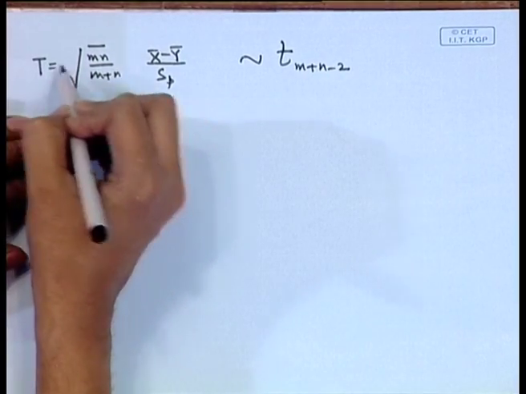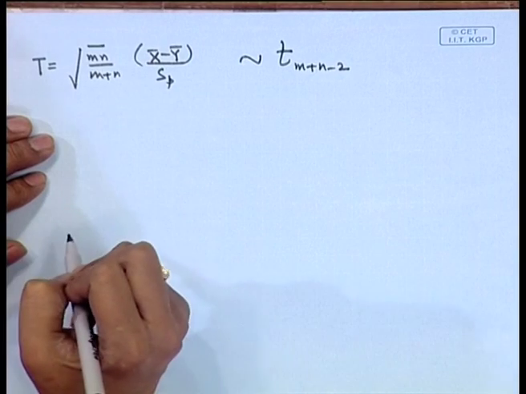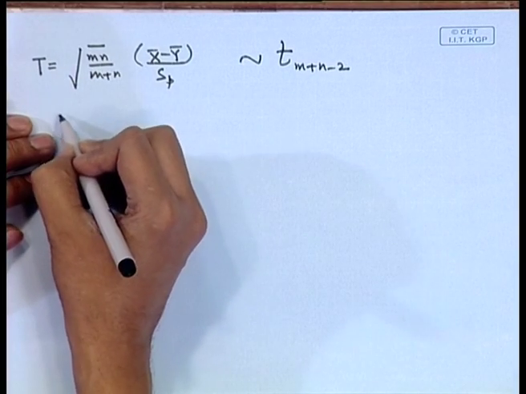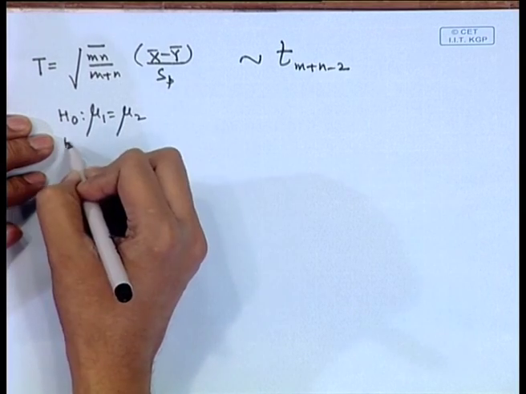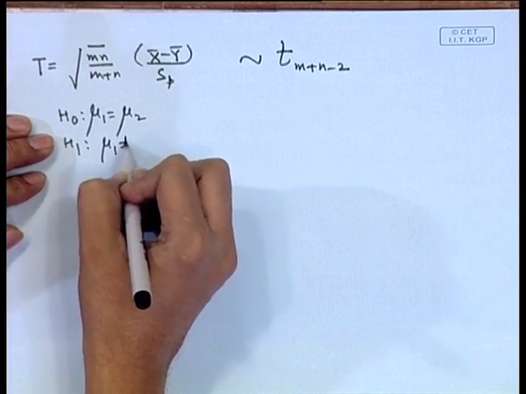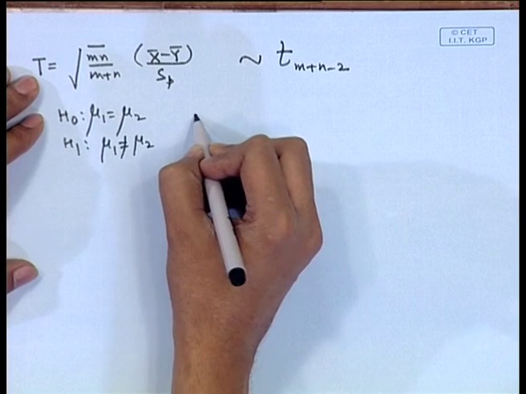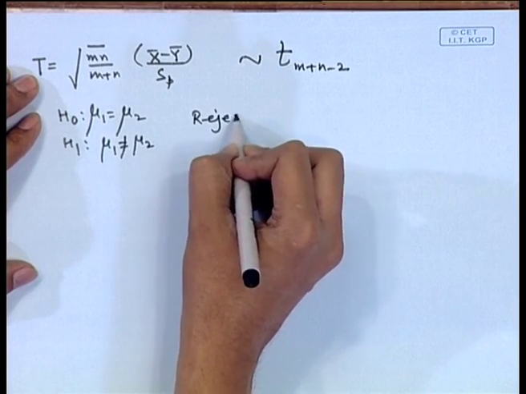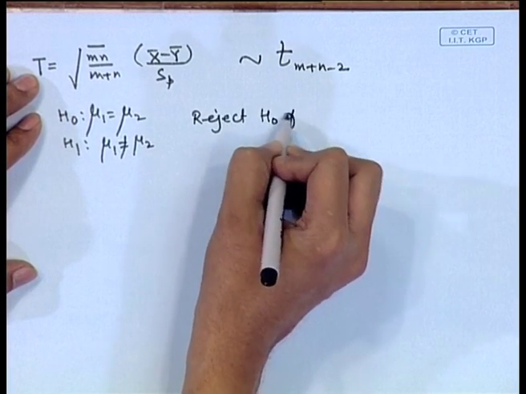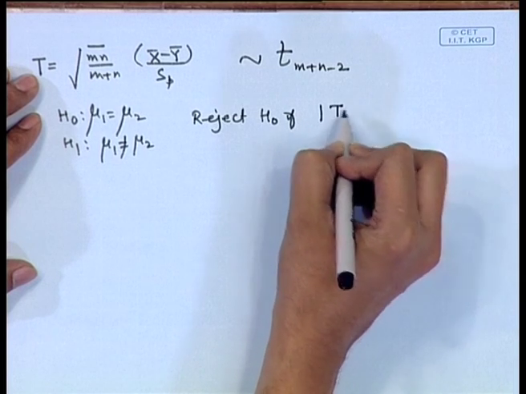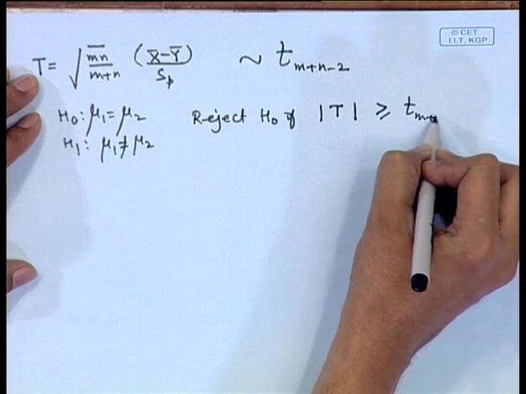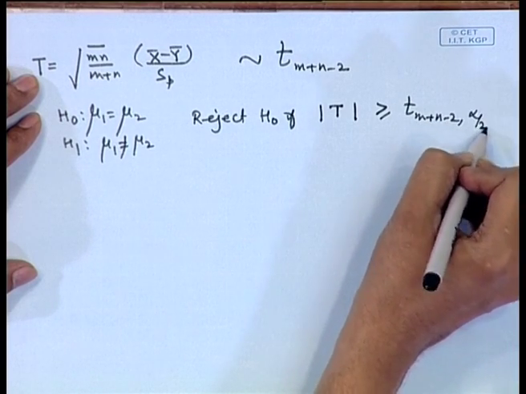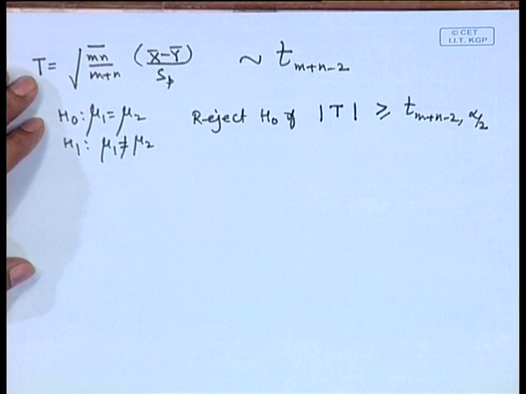Let us denote this by T. So, for H naught: mu 1 is equal to mu 2 against mu 1 is not equal to mu 2, we can consider the test as reject H naught if modulus of T is greater than or equal to t with m plus n minus 2, alpha by 2. So, this is the level alpha test here.